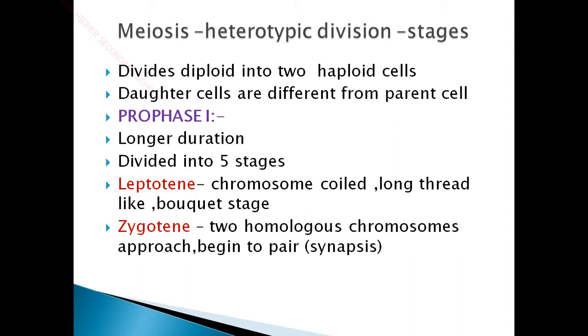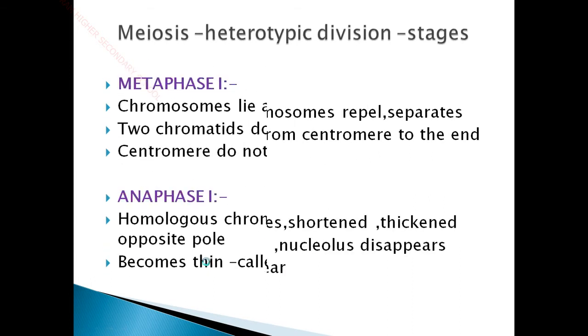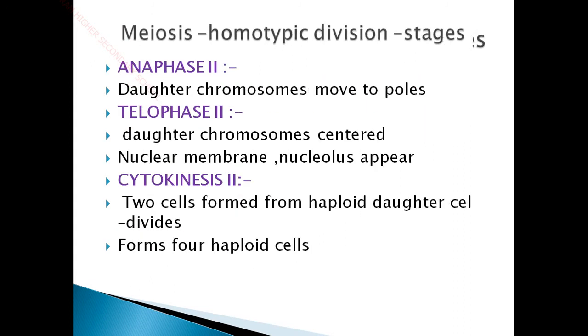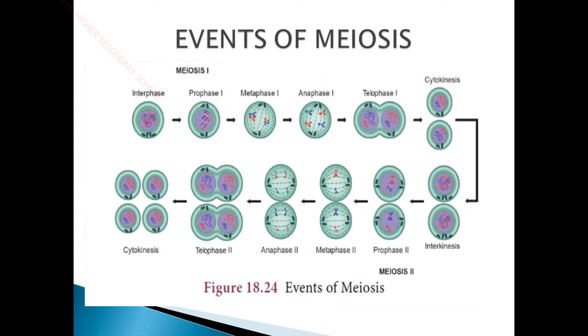So when it looks like a bouquet, it is called the bouquet stage. Okay, so the next stage is zygotene. In the zygotene stage, the two homologous chromosomes approach each other and begin to pair. From the diagram you can understand this very well. So this is the overall set of events happening in the process of meiosis.